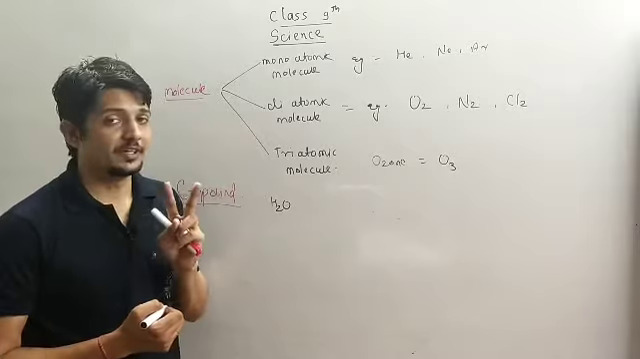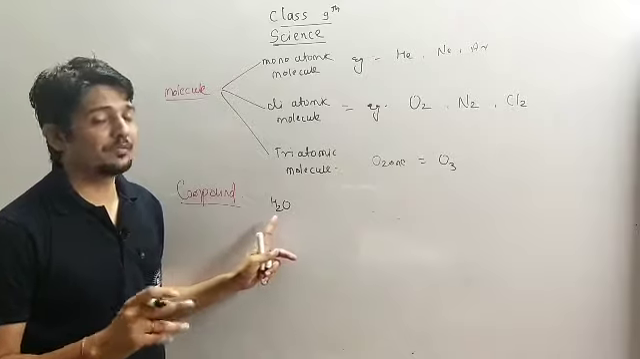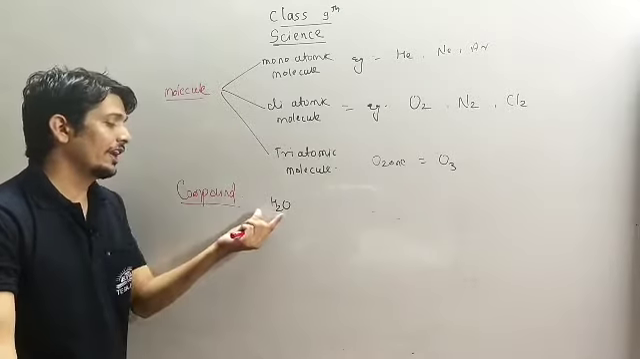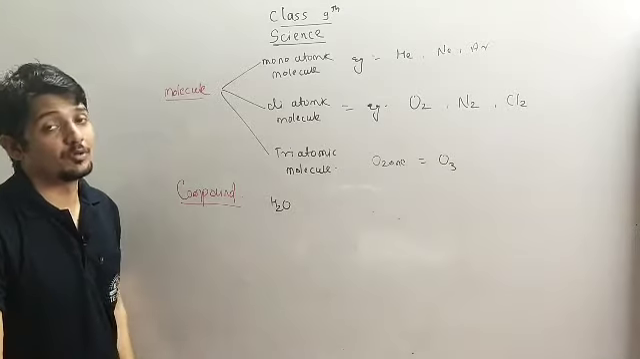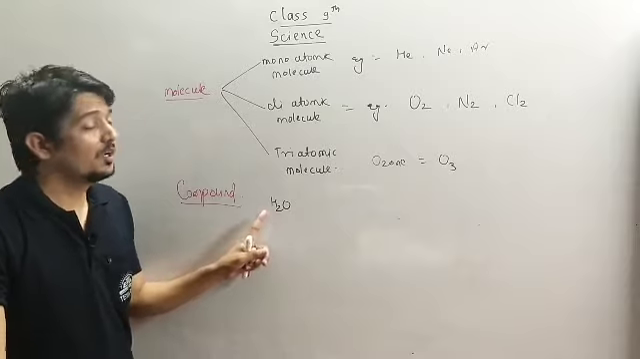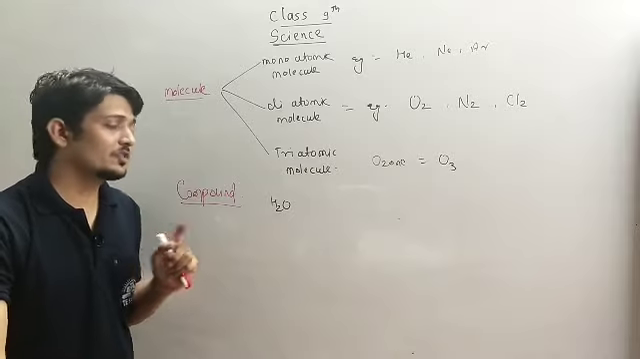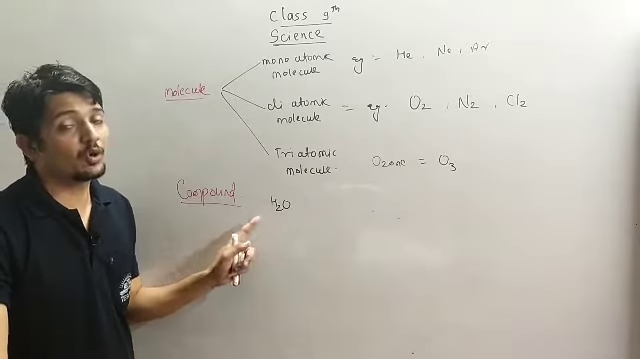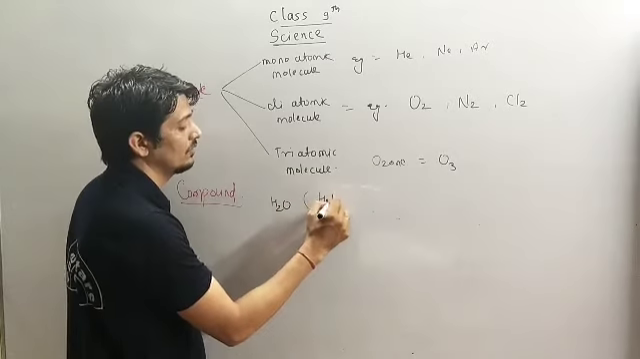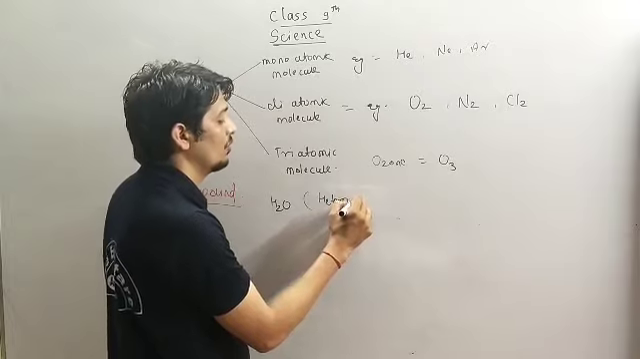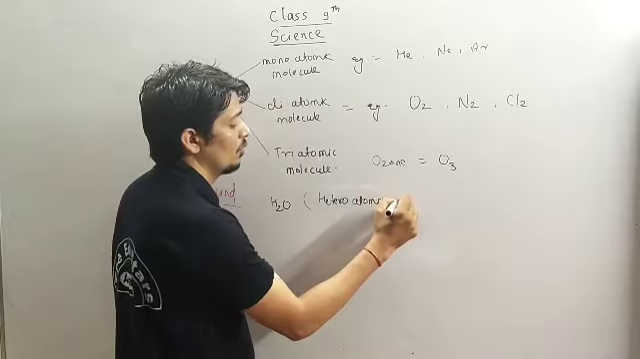Hetero means different. Here two or more different atoms are present in a heteroatomic molecule. So heteroatomic molecules are nothing but called compounds. So H2O is a molecule, but here we have hydrogen and oxygen. There are two different atoms present. That's why it is a heteroatomic molecule called a compound. Or we can say it is a heteromolecular, heteroatomic molecule.